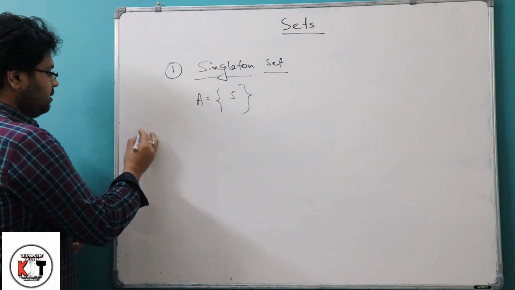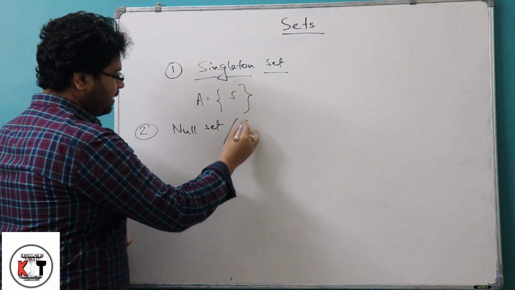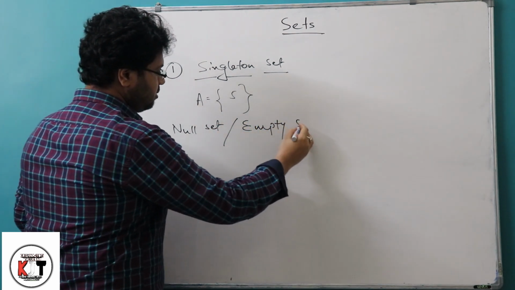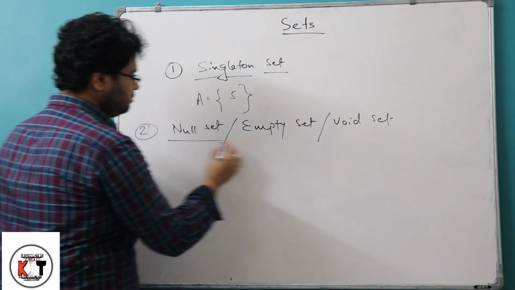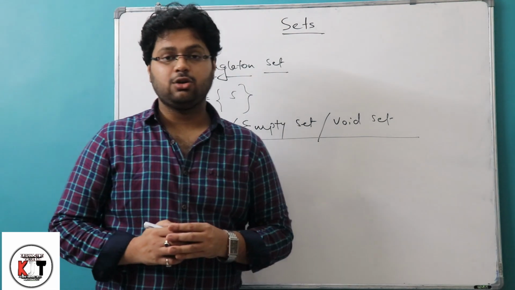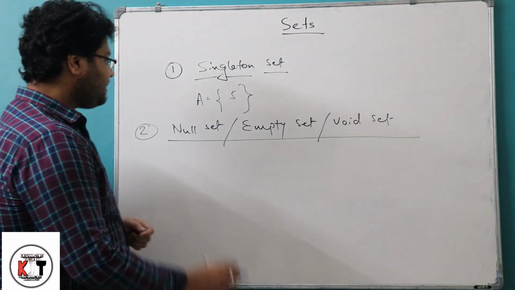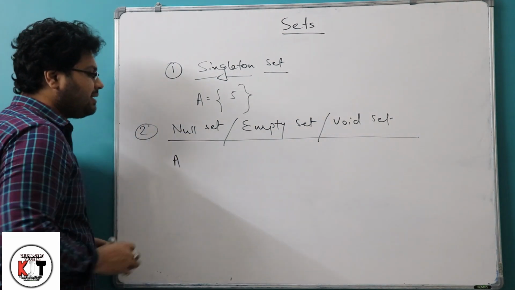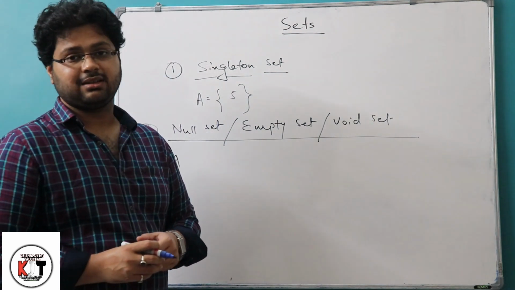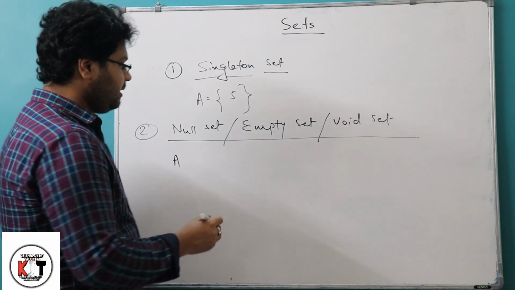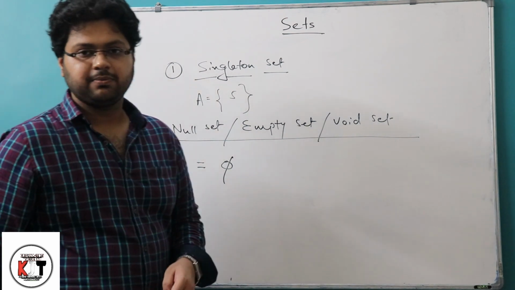Now the next one is the null set, or empty set, or void set. That is, if there is no element in a set, then we will call it a null set. For example, suppose let A be any set and there is no element in A, then we will call A the null set, and the null set is represented by phi. So we will say that A is equal to phi.